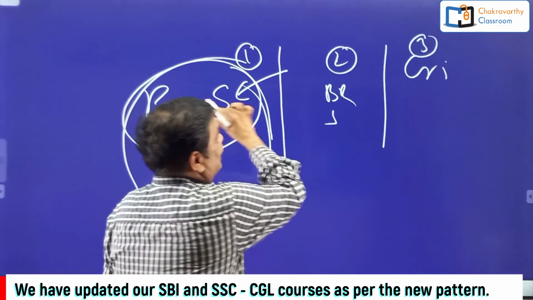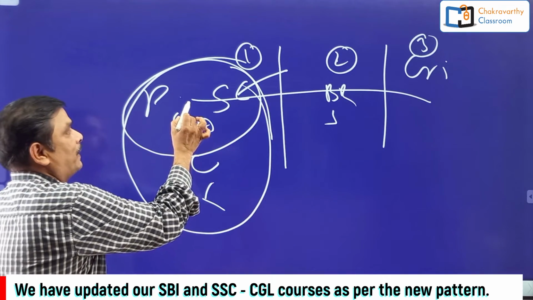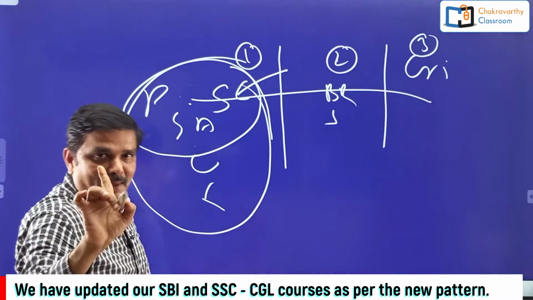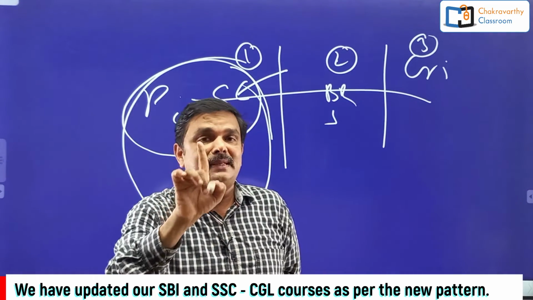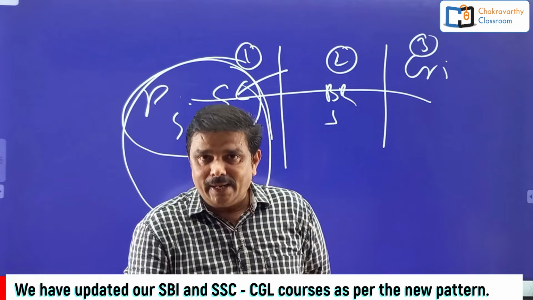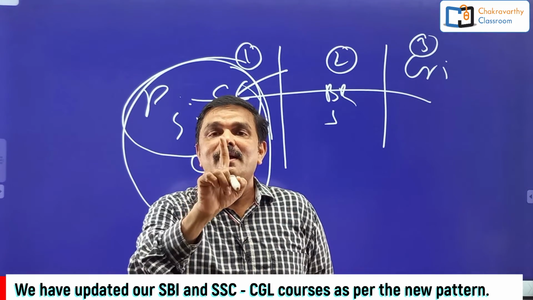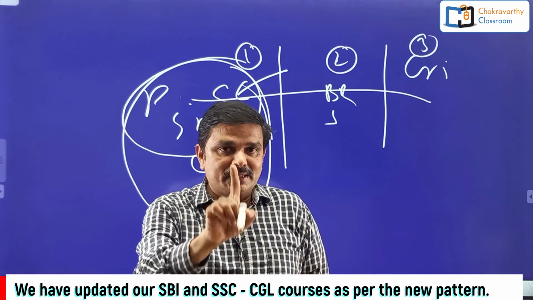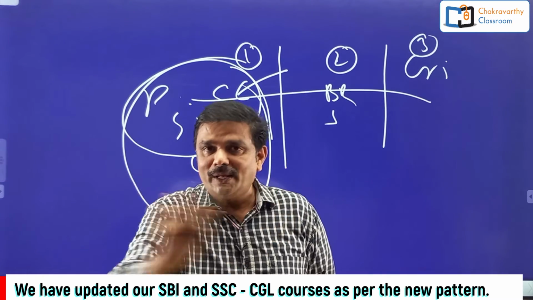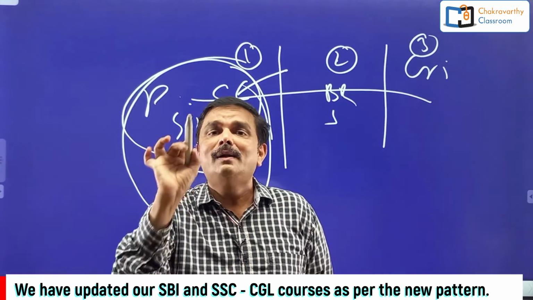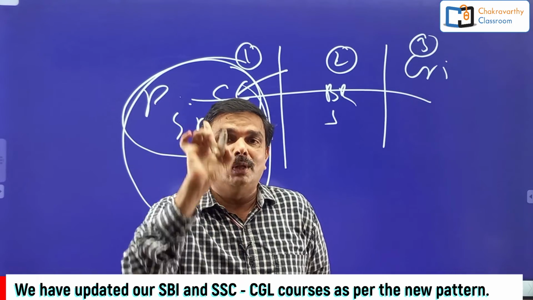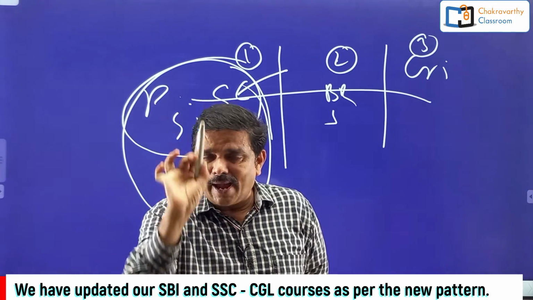So start with these 3, and puzzle and seating arrangement, start from the basic level up to the mains examination level. Every day you have to solve 1 puzzle and 1 seating arrangement. Very, very important. And for the first month, don't bother about the timing or the speed. First you get the accuracy.